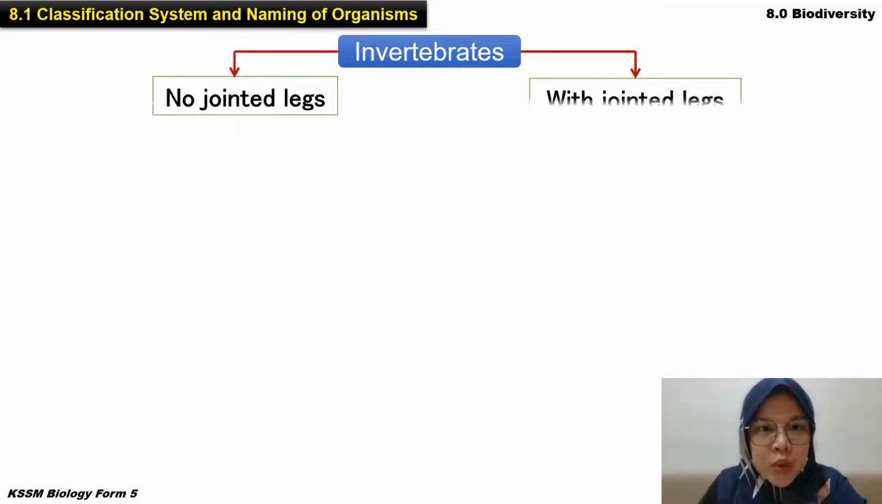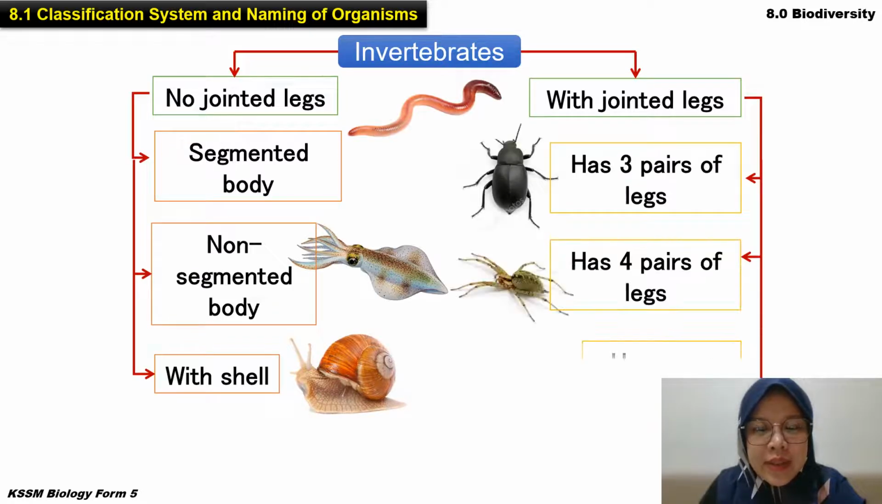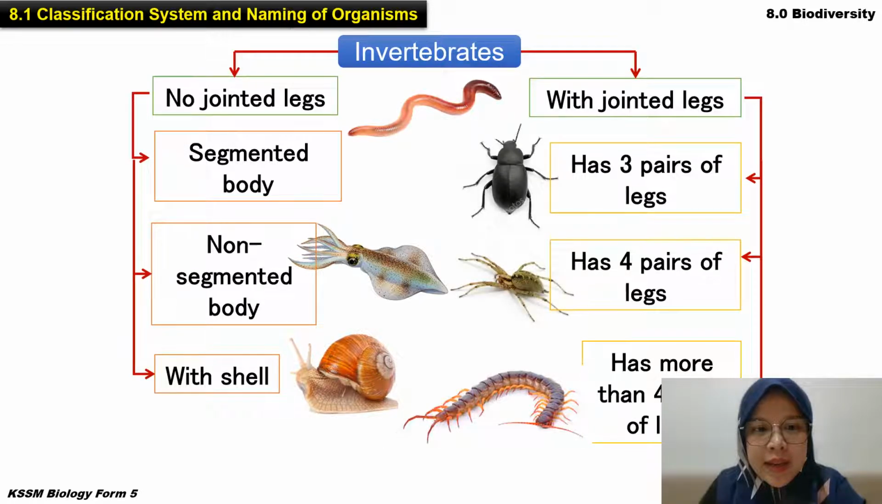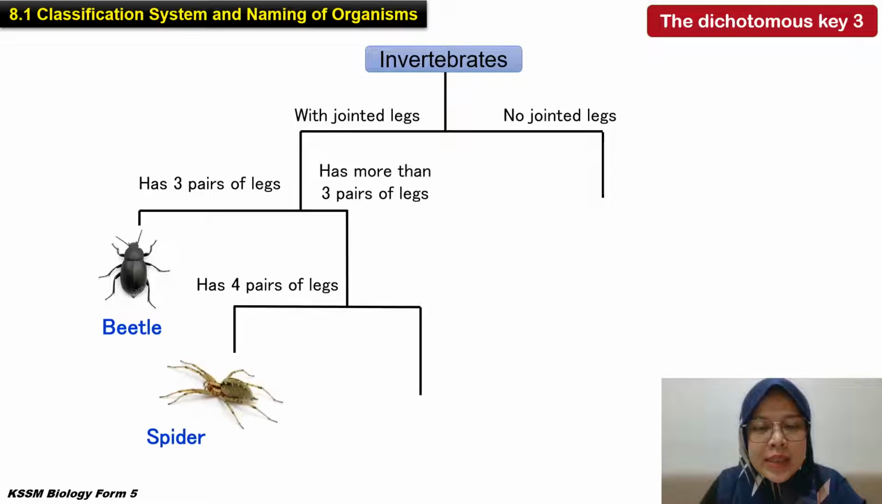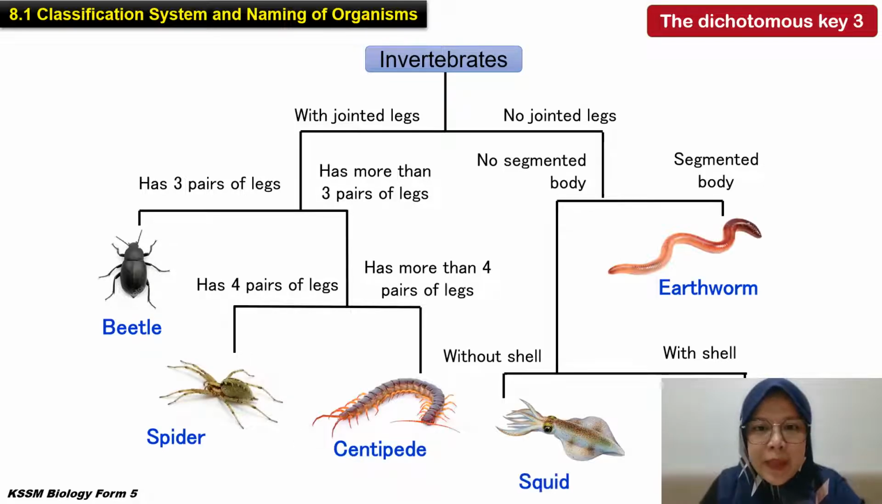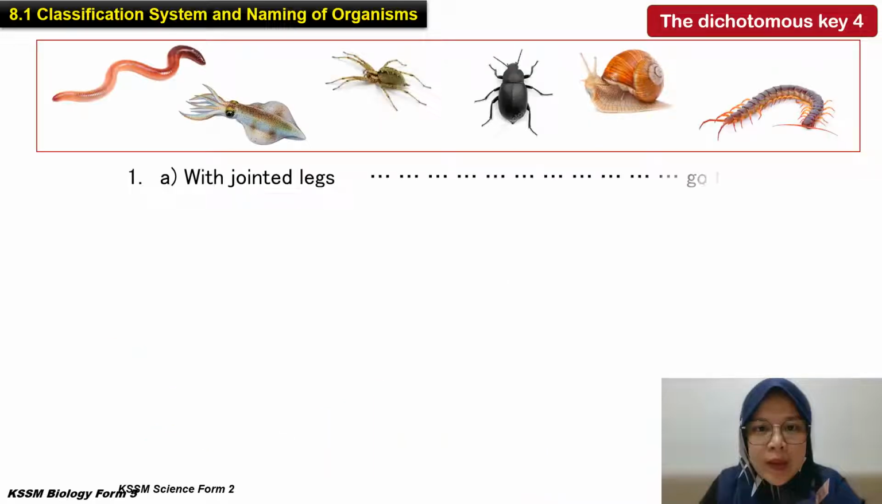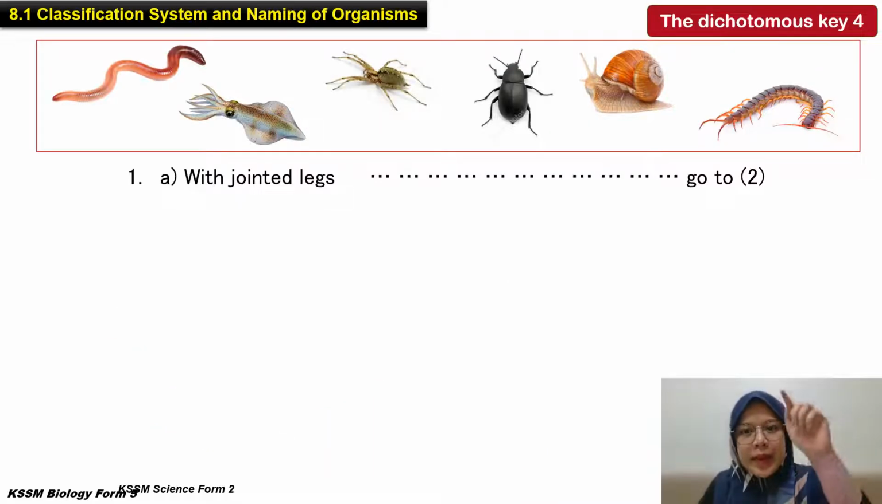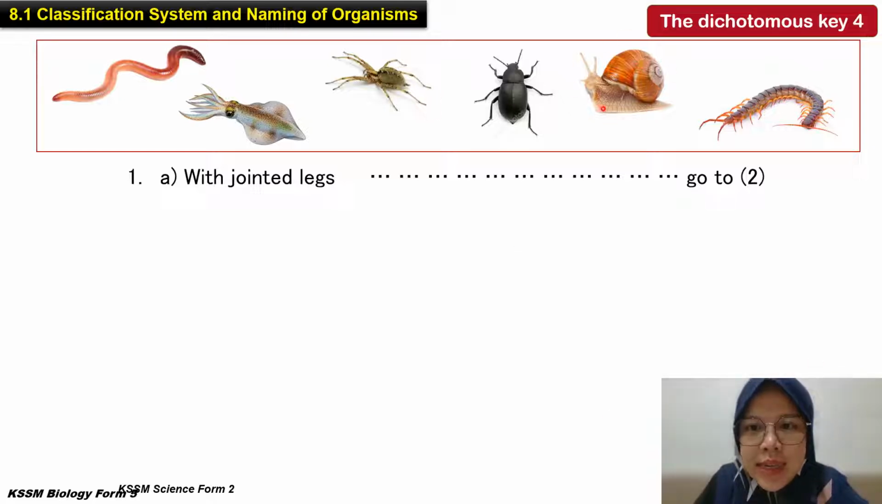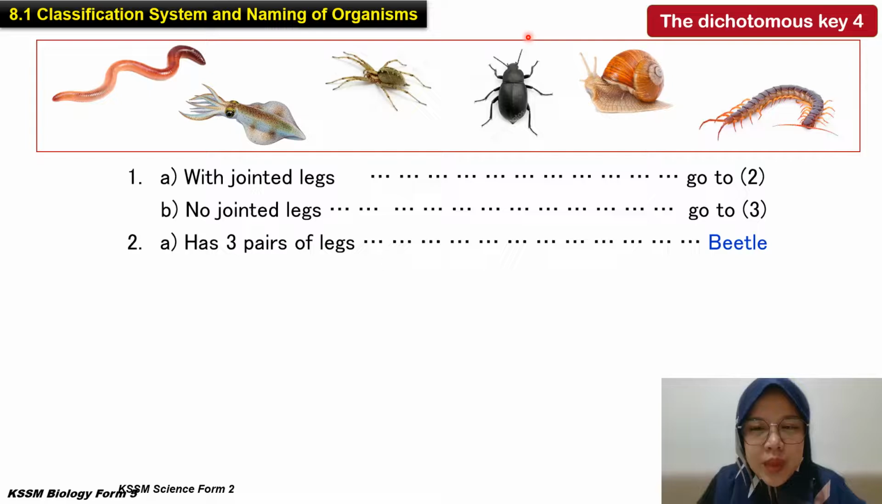Alright, there are several examples here for invertebrates. Let's look at this one. For example, there are 1, 2, 3, 4, 5, 6. Number 1, with joint leg. Say we want to look at the snail. With joint leg, does it have legs? No, right? So go to number 2. Do we need to read the B? No need, jump straight to number 2.